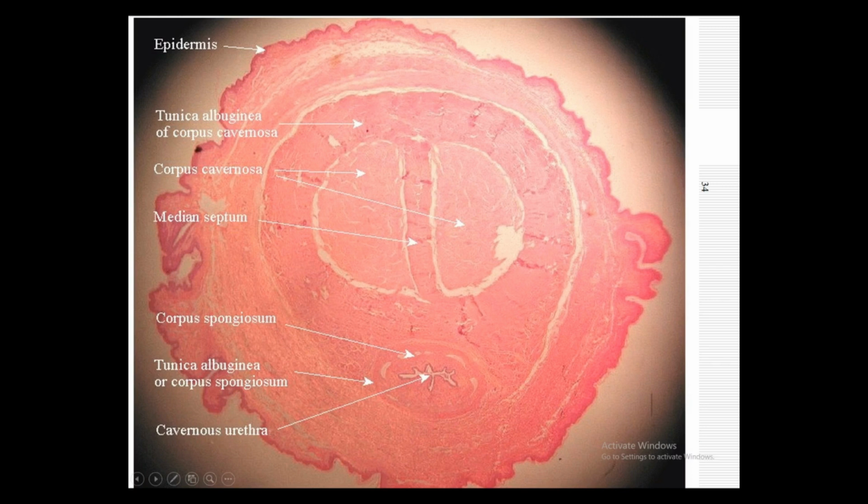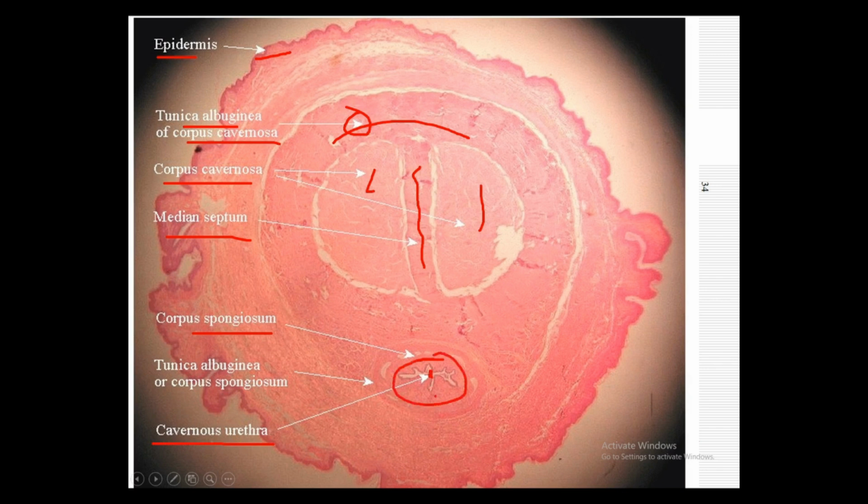This is a microscopic view of the penis. Here is the epididymis, then the tunica albuginea of the corpora cavernosa, and this is the corpus cavernosa, where there are two bands. Then the median septum is here. Then the corpus spongiosum, and the cavernous urethra. The corpus spongiosum is covering and surrounding the urethra. Then the tunica albuginea of the corpus spongiosum is also here. And this is the microscopic view of the penis.